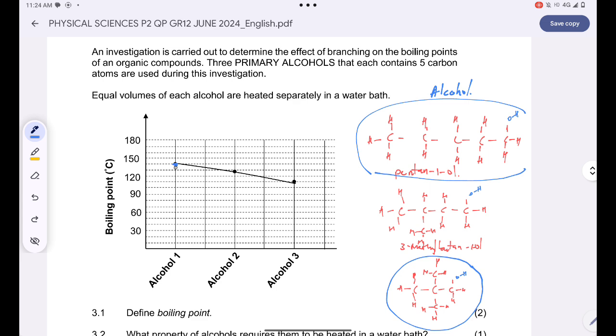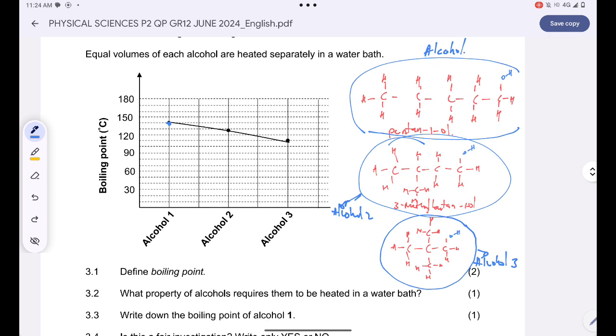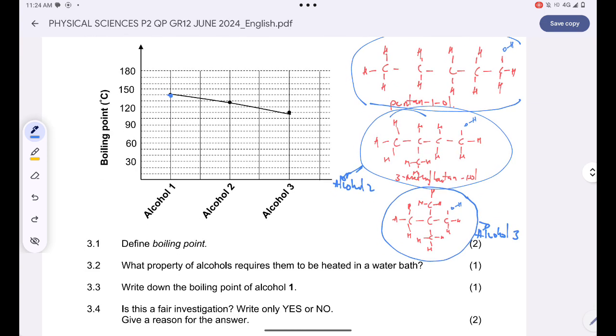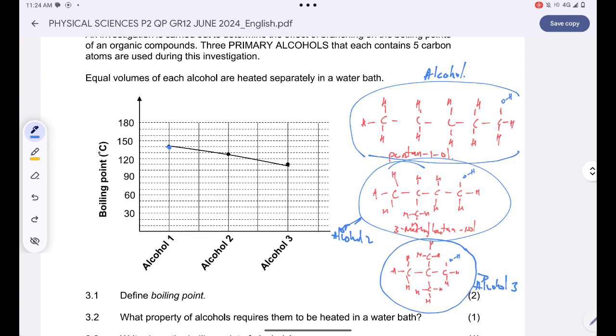because it has a higher boiling point, right? And then this will be alcohol 2, and then this one will simply be alcohol 3, because it has the lowest boiling point. The organic compound that is more spherical, or the one that is more branched, is the one that will have a lower boiling point. Okay, now let's answer these questions.